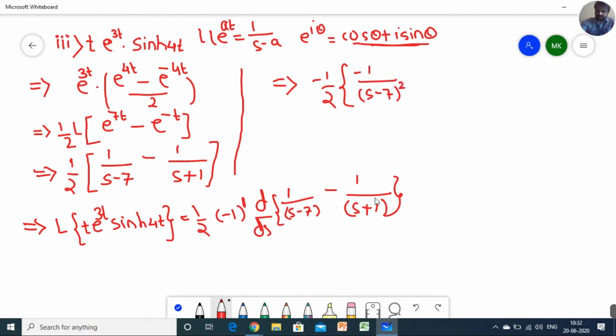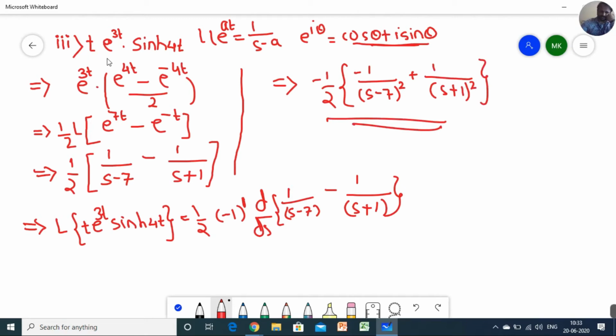Similarly here also, while calculating the derivative, v into derivative of 1, which will become 0, then minus u as it is, and derivative of v will become 1 divided by v square again. But this minus this part will become, I think, plus 1 upon (s plus 1) raised to power 2. So this is my final result of this problem, that is Laplace transform of t into e raised to 3t